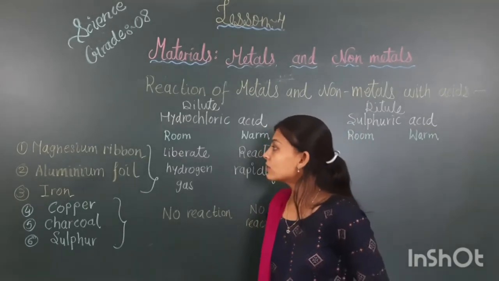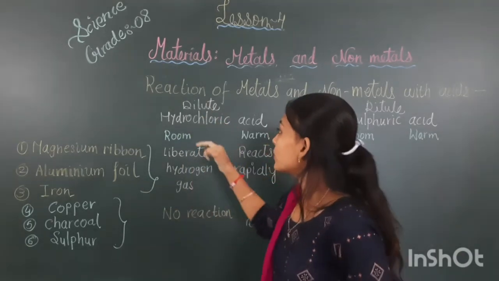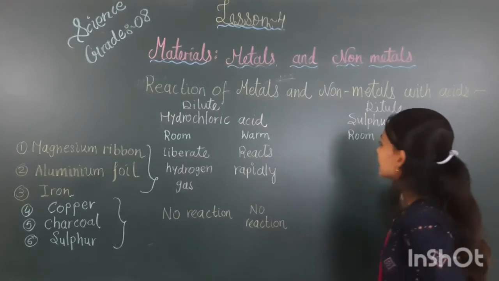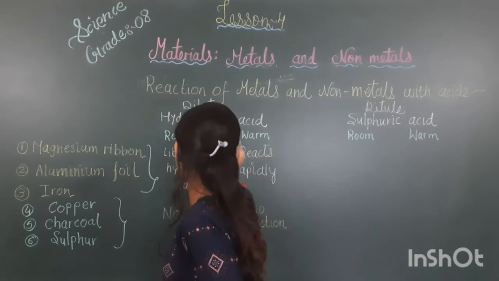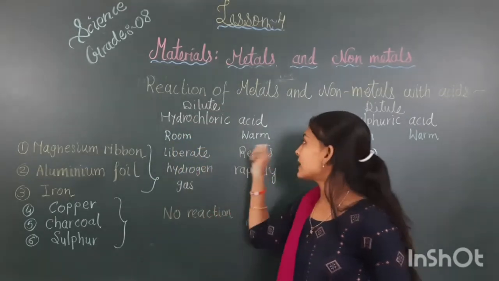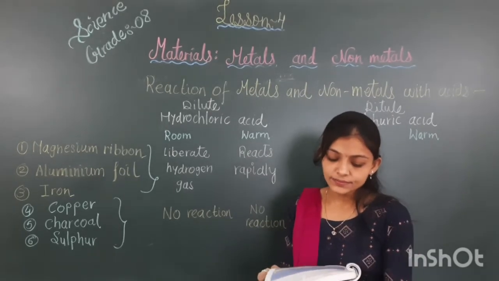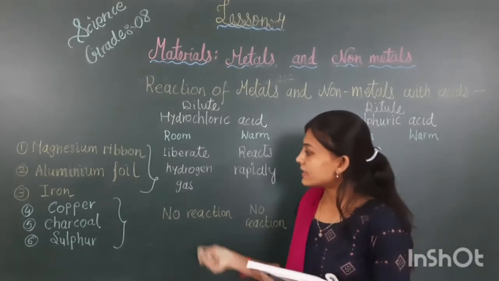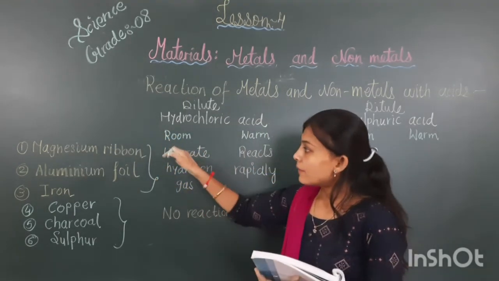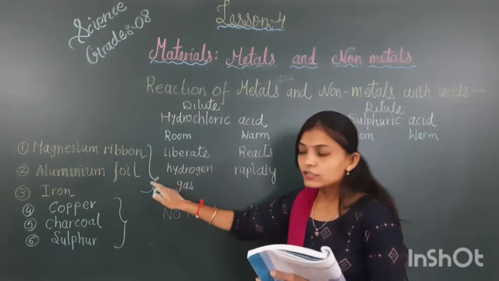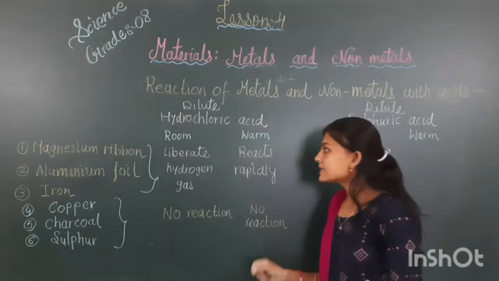क्या करना है हम लोगों को? This solution we have to take here, and in this test tube we have to take two dilute acids. One is hydrochloric acid and the second is dilute sulfuric acid. And we have to see what is the reaction in room temperature and what is the reaction in warm temperature. So let's start the table given here. Metals and non-metals. Example, names of metals and non-metals are given. First is magnesium ribbon, aluminium foil, iron, copper, charcoal and sulfur.